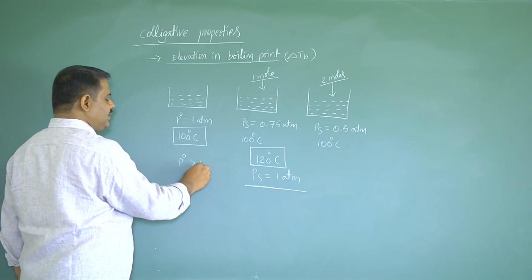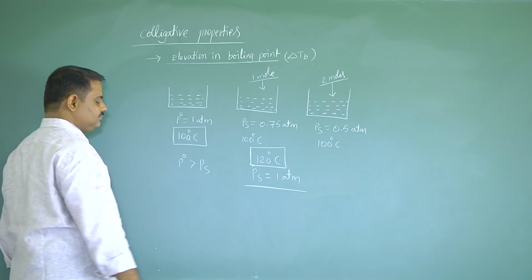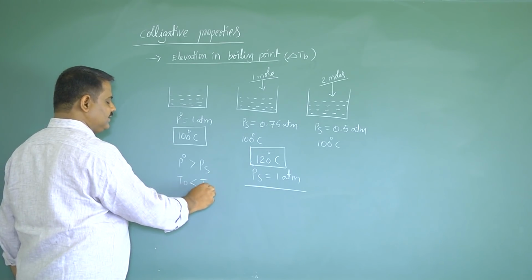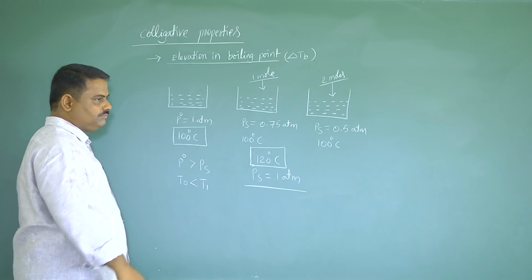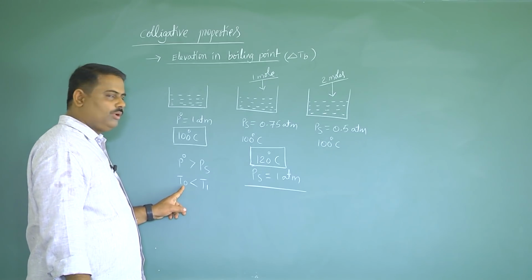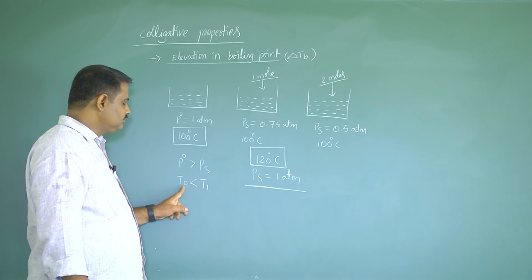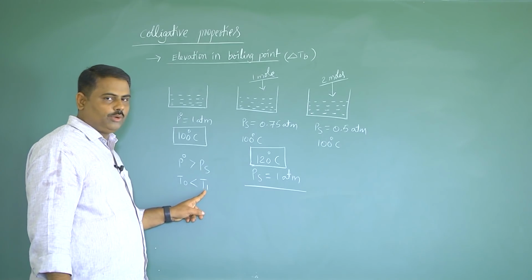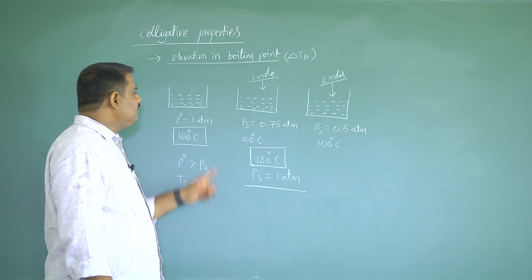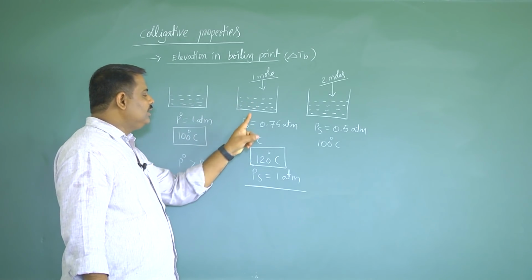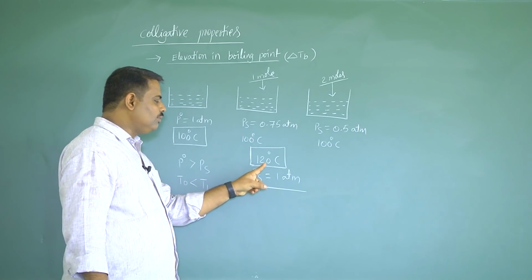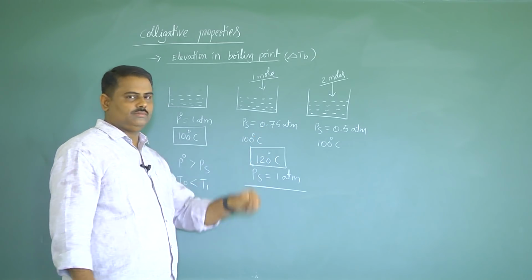Now two relations I will write. P naught is greater than Ps here, but T naught is less than T1. What is T naught here? This is the boiling point of pure water. What is T1? Boiling point of the solution. Due to the addition of non-volatile solute, the vapor pressure of the solution decreases. That's why the boiling point increases.